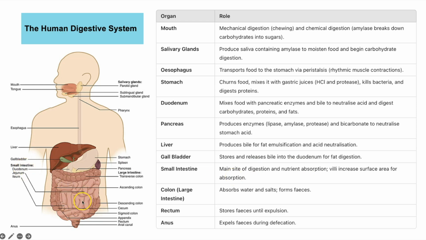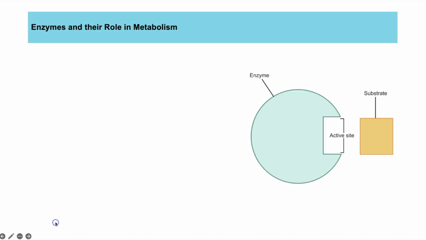Once most of that content is then absorbed, it will then transport into the colon or large intestines. And this is where water is absorbed. So that's the main role of the large intestines. And then anything that hasn't been absorbed then gets stored in the rectum, and then eventually it is released from the body as feces through the anus.